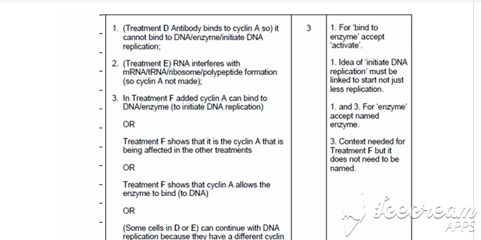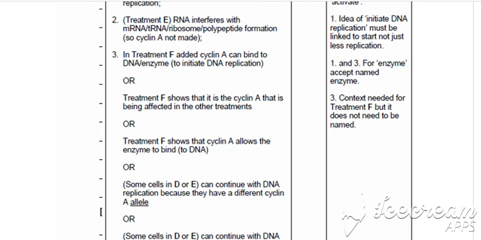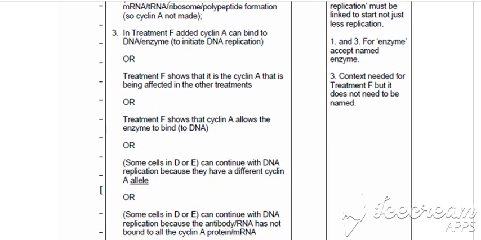In treatment F, they added cyclin A, which then could bind to the DNA or the enzyme to initiate DNA replication. Or you could say that treatment F shows that it is the cyclin A that's being affected in the other treatments. Or treatment F shows that cyclin A allows the enzyme to bind to the DNA.